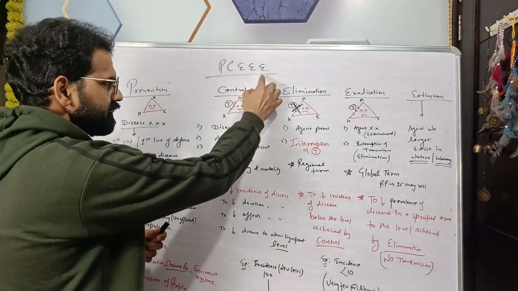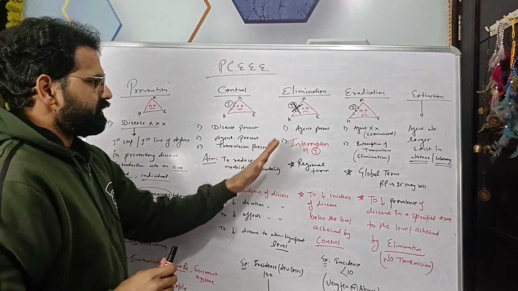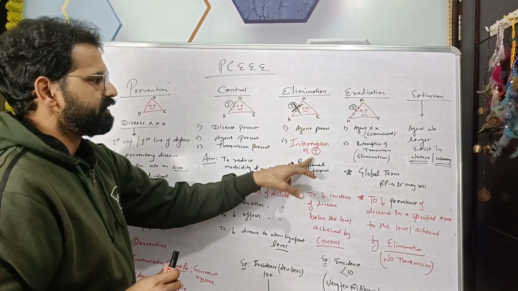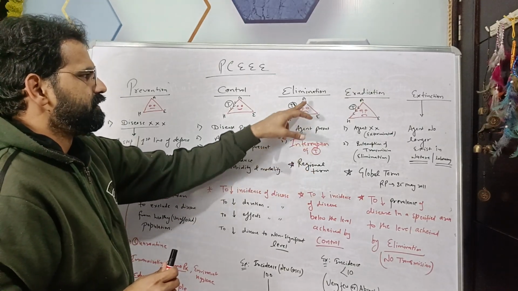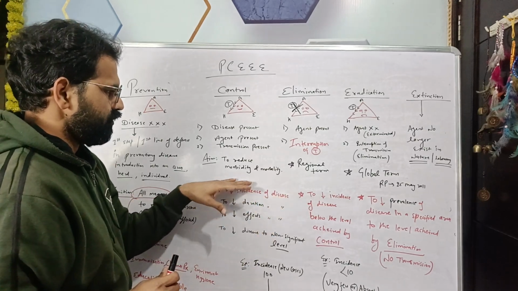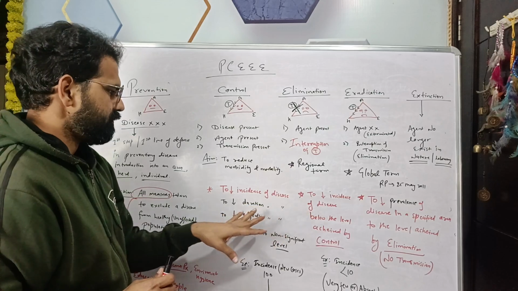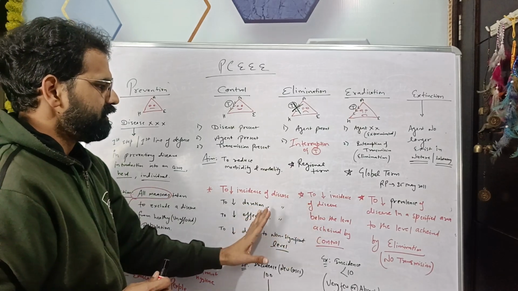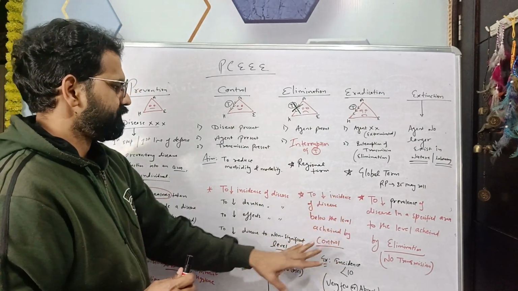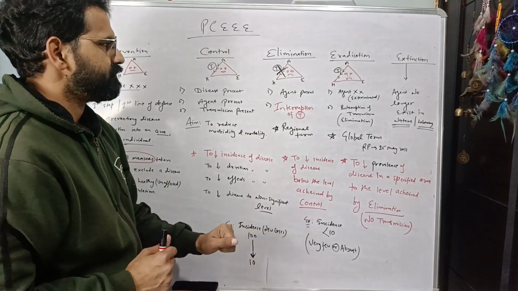So the difference between control and elimination is that here transmission is interrupted. In both cases there is reduction of incidence, but in elimination there is more reduction, from 100 to less than 10.